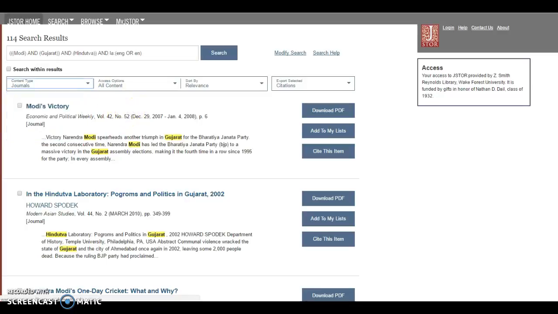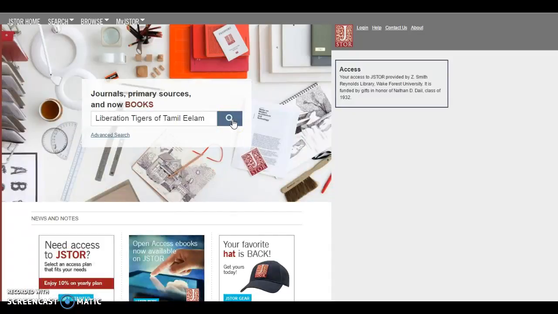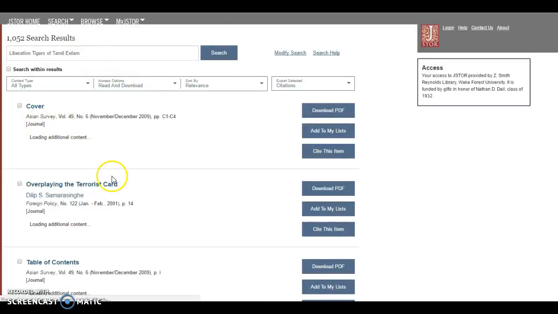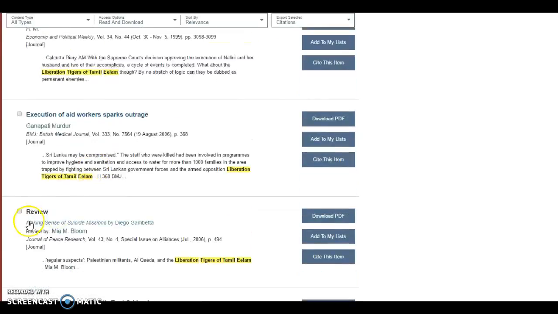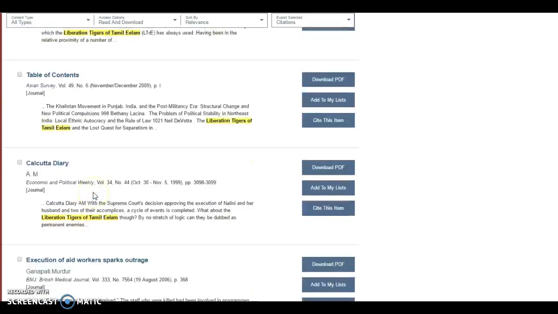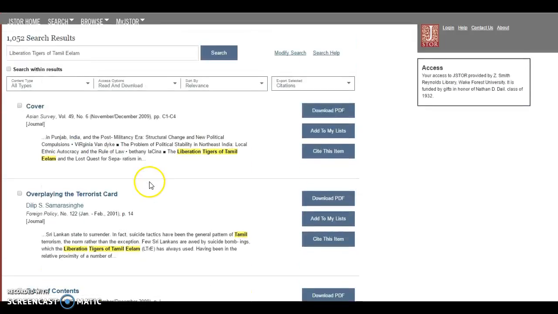Let's try another example. The country to the south of India, called Sri Lanka, has just finished a really long civil war with a terrorist group called the Liberation Tigers of Tamil Eelam. So to learn about this terrorist group, you could just click into JSTOR and do a basic search. You're going to get a lot of different sources here. You're going to get a cover, different tables of contents, stuff that isn't really focused on what you want. You're going to get book reviews, news clippings, all sorts of stuff that does have their name in it, but you're going to want to make sure that your search is more advanced.